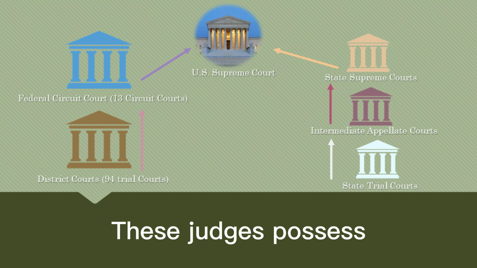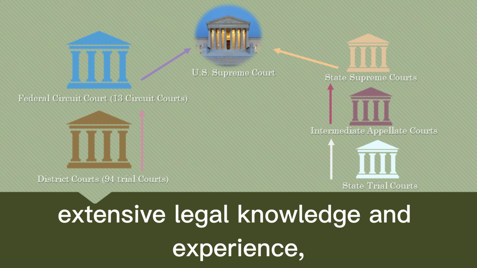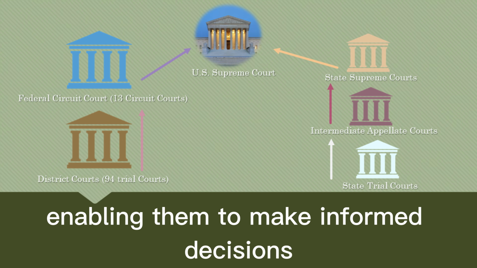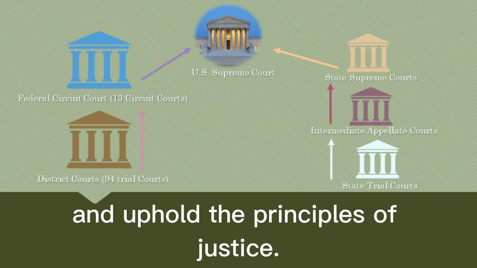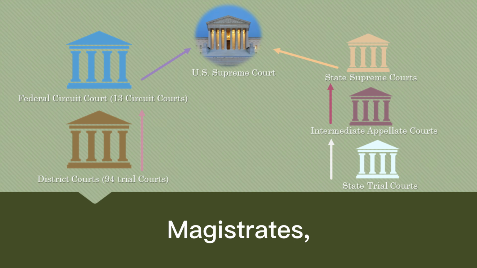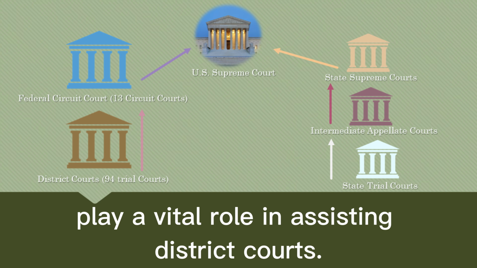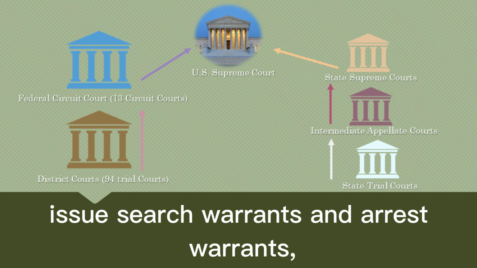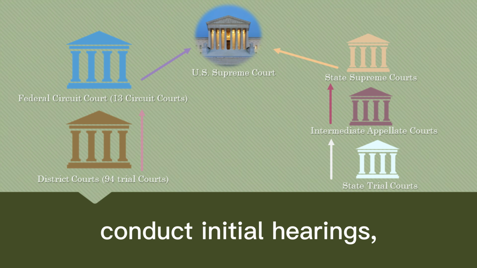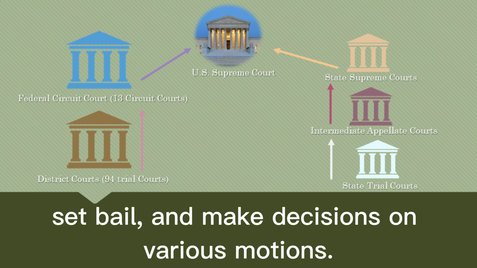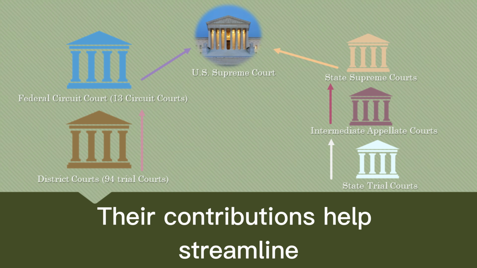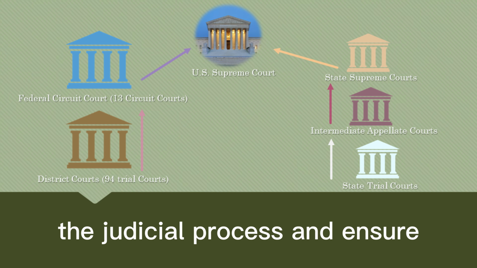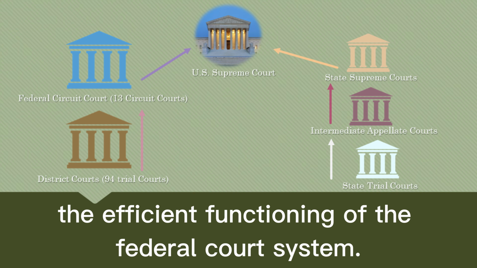These judges possess extensive legal knowledge and experience, enabling them to make informed decisions and uphold the principles of justice. Magistrates, on the other hand, play a vital role in assisting district courts. They oversee specific cases, issue search warrants and arrest warrants, conduct initial hearings, set bail, and make decisions on various motions. Their contributions help streamline the judicial process and ensure the efficient functioning of the federal court system.